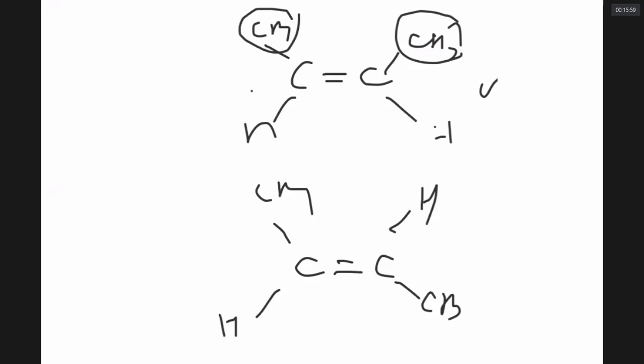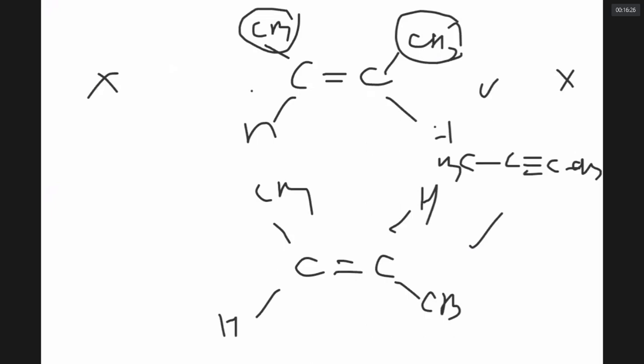The cis-trans isomerism or geometrical isomerism is possible for alkenes, not possible for alkanes, not possible for alkynes. The problem with alkynes is that they are linear, so there is no question of up and down. Alkanes do not show geometrical isomerism.